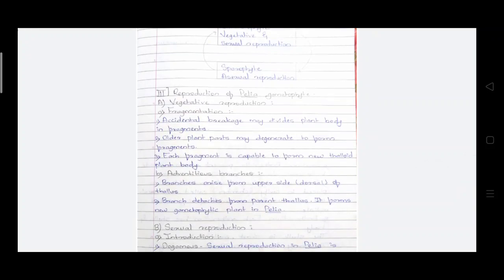In vegetative reproduction, it mostly takes place through fragmentation and adventitious branches. As you know, if accidental breakages take place in the thallus, the thallus body will divide into fragments, and the older plant parts may degenerate, and they form fragments, and each fragment is capable of forming a new thalloid plant body.